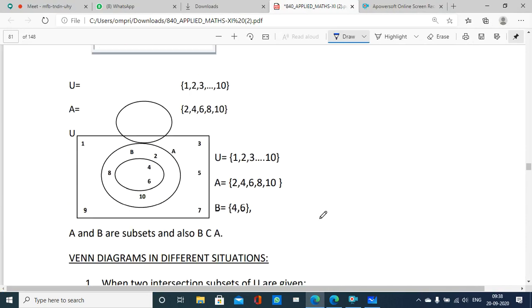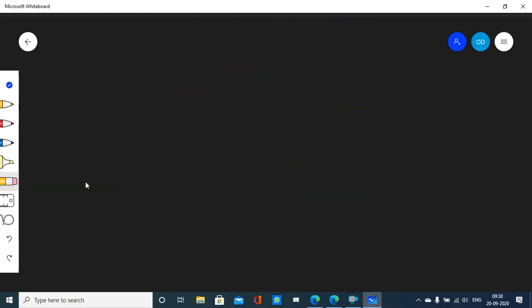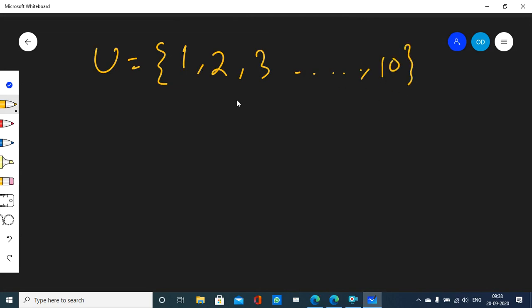So let's draw another Venn diagram. This Venn diagram, the universal set carries 1, 2, 3, 4, 5, 6 up to 10. This is a universal set that carries elements 1, 2, 3 up to 10, all the natural numbers from 1 to 10.